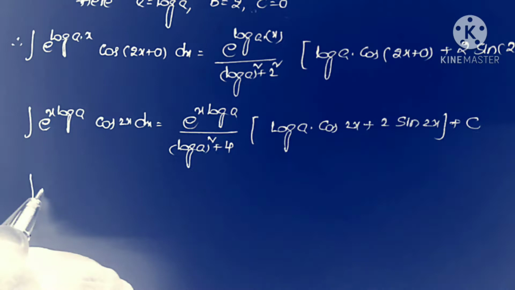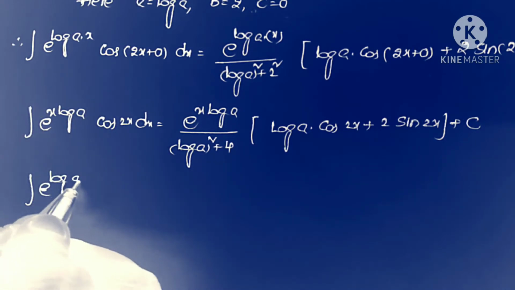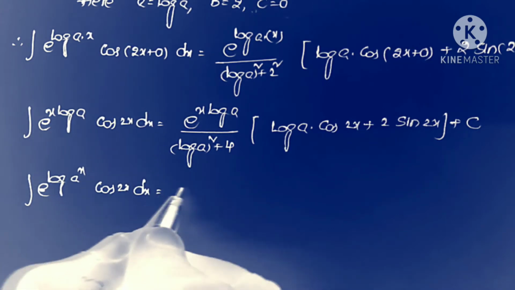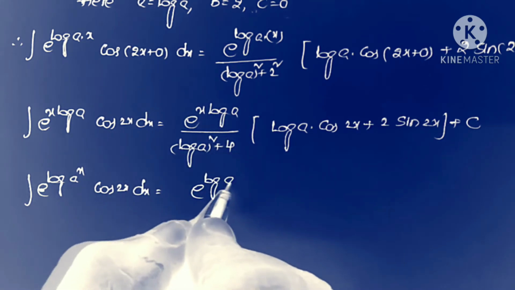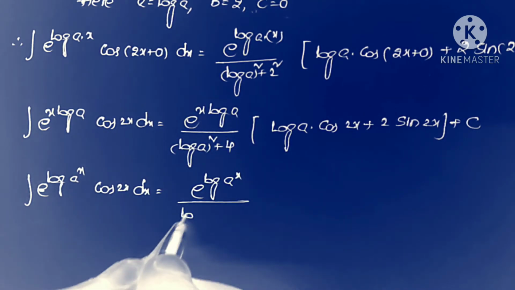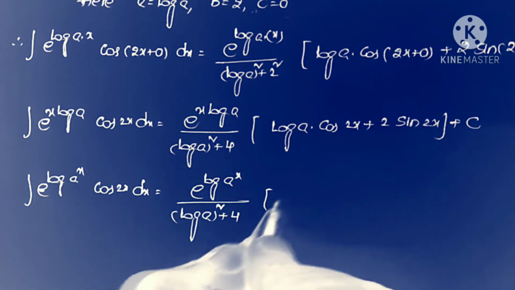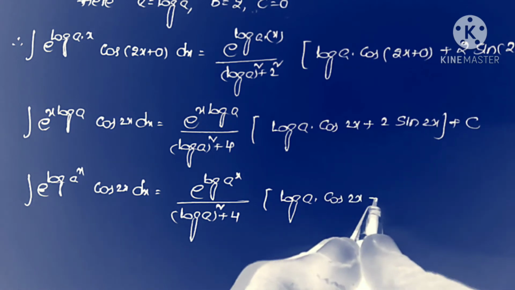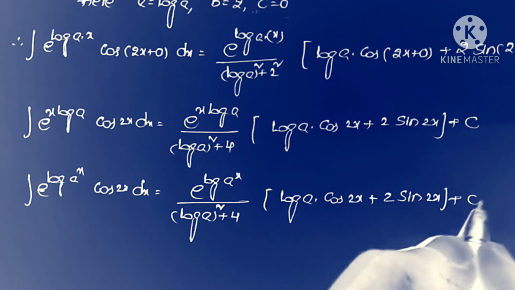Integral e power x log a, that is log a power x, into cos 2x into dx is equals to, this is also e power x log a, log of a power x by log a whole square plus 4 into log a into cos 2x plus 2 sin 2x plus c.